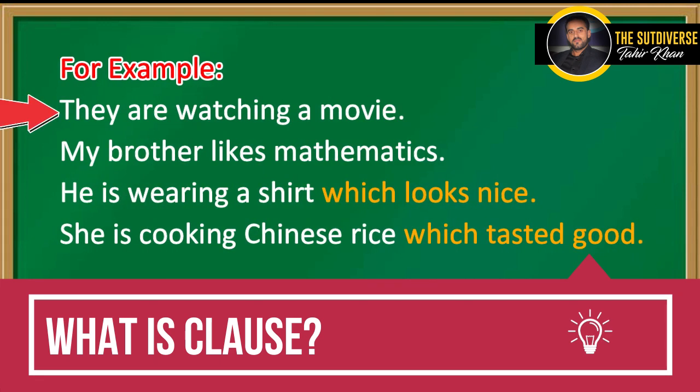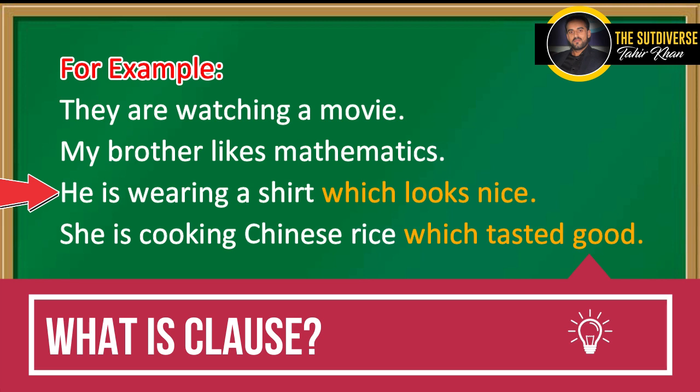For example, they're watching a movie. This is an independent clause or simple sentence, because we have a subject and a verb and it is giving us a complete meaning. My brother likes mathematics. This is also an independent clause because we have a subject and a verb which is giving a complete thought. Now let's come towards the remaining 2 examples.